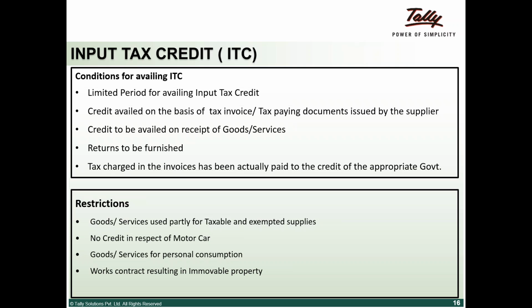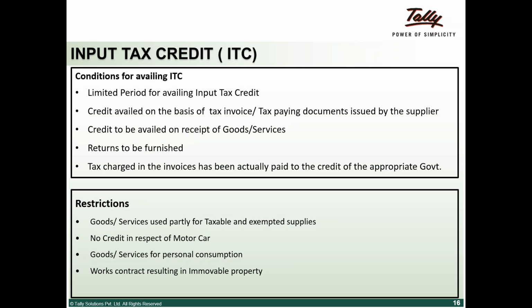So he needs to deposit that 10 rupees to the government, then only I'll be able to take a credit. This is one peculiar system in the GST, that unless my supplier has paid the tax to the government, I will not be able to take an input credit.